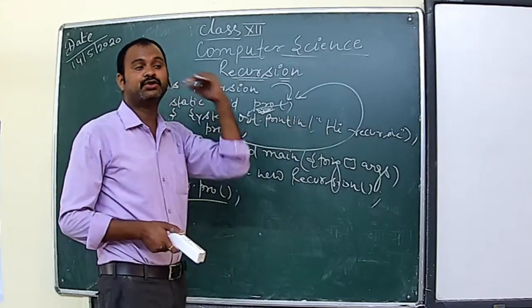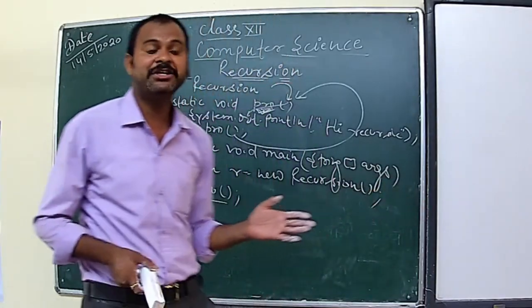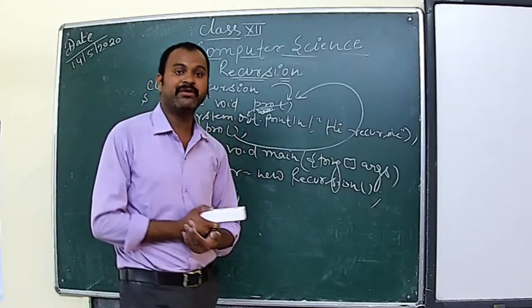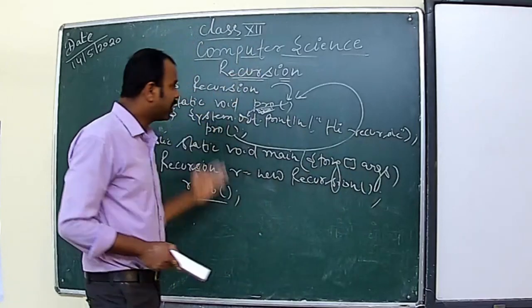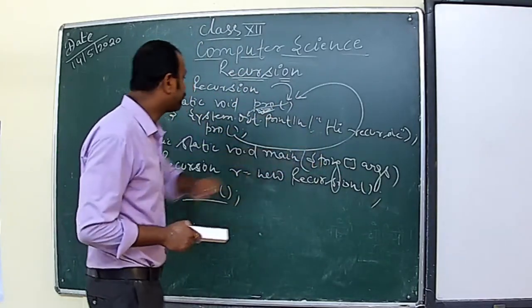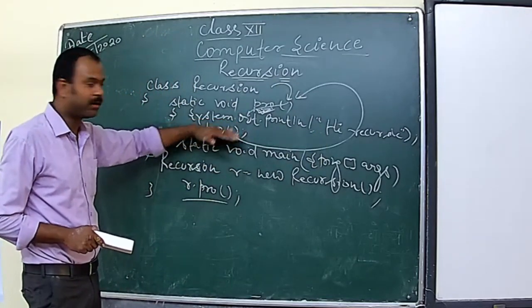Base case is used to stop the recursion, like the condition we give in the iteration in the looping construct. So here also we need to give a condition. On that condition, the repetition of this block will stop. Clear? So I did not give a condition to stop this recursive function here.